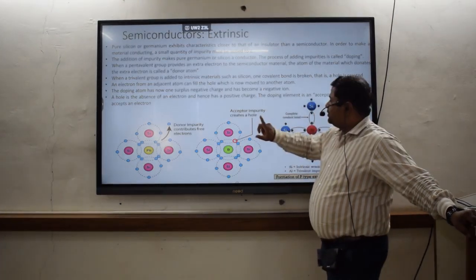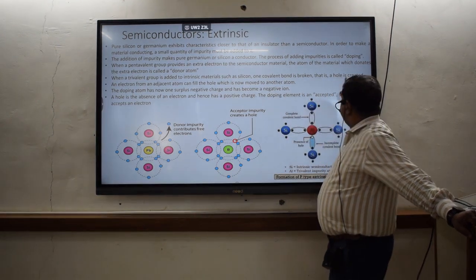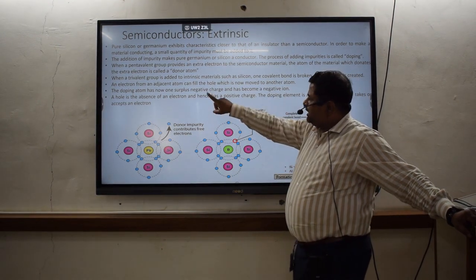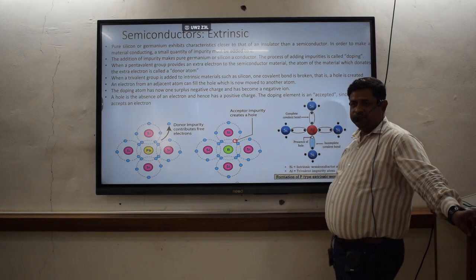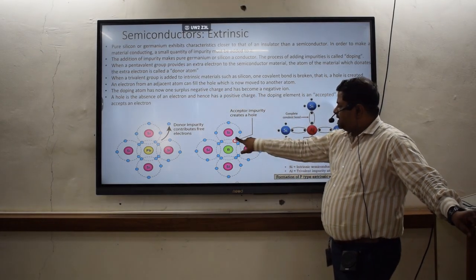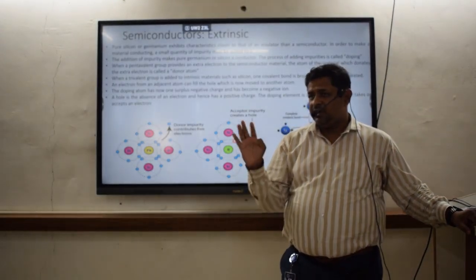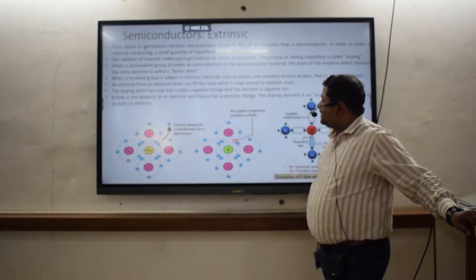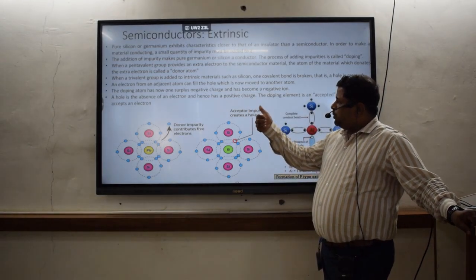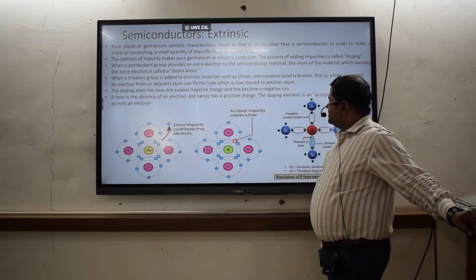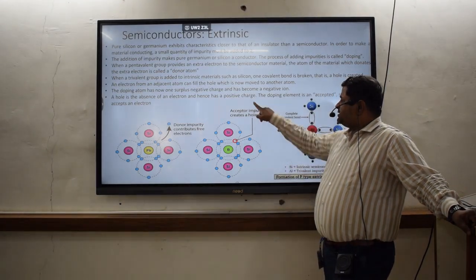Example is also shown over here. One covalent bond is going to be broken and a hole is going to be created. An electron from an adjacent atom can fill the hole, which is now moved to another atom. So this hole can be filled by another electron from another atom, not from the same one. The doping atom now has one surplus negative charge and has become a negative ion. A hole is the absence of an electron and hence it is a positive charge.